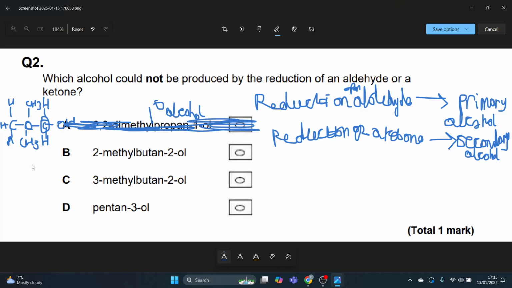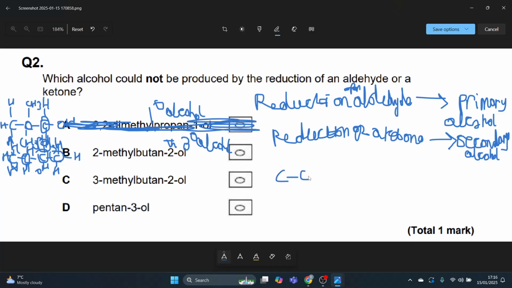Option B, 2-methylbutan-2-ol: methane, ethane, propane, butane. OH group is on the second carbon, and I've also got a methyl group on the second carbon. And now if I fill in the hydrogens, it is a tertiary alcohol because this carbon that's bonded to this OH is attached to 1, 2, 3 carbons. So that is a tertiary alcohol. Let's just look at the others, to show how they're not tertiary alcohols.